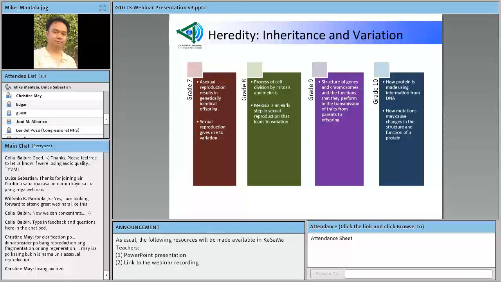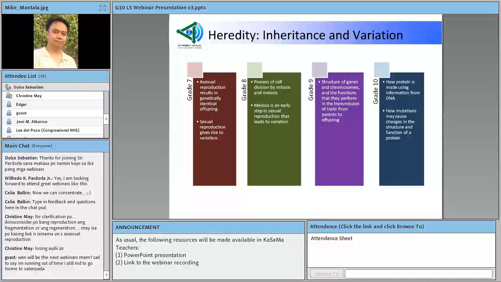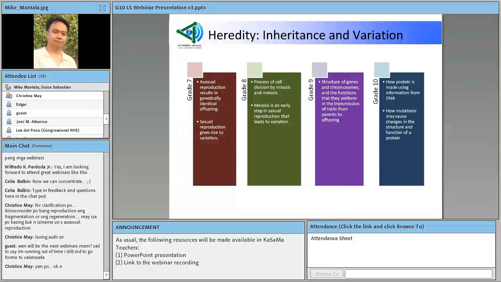Hindi natin binibigay lahat sa mga estudyante. Sa grade 9, structures na lang muna, and their functions. And then when they get to grade 10, that's when they deal with protein synthesis, how the information from the DNA influences the synthesis of proteins.